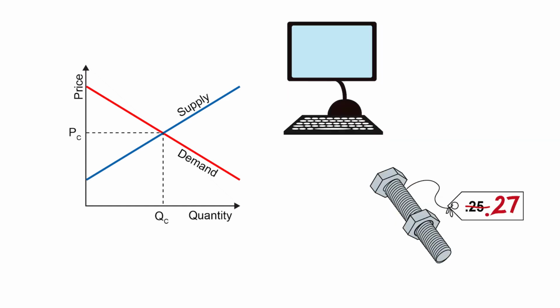Okay, our next little picture here. The computer and the bolt. What about the computer? Alrighty, so with the computer, we have a change in what? Technology. This is the T in E cost. If we have an improvement in technology, that would cause a shift to the right in the supply curve. If we have an improvement in technology, we could produce either more of it, more efficiently, or at a lower cost. Profit either way goes up. Our supply would shift to the right.